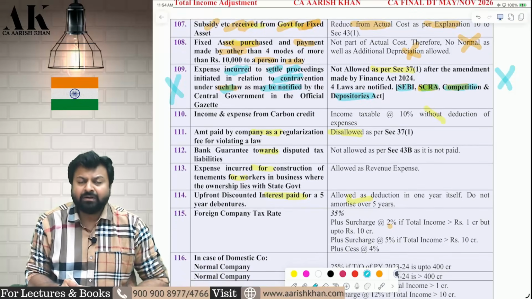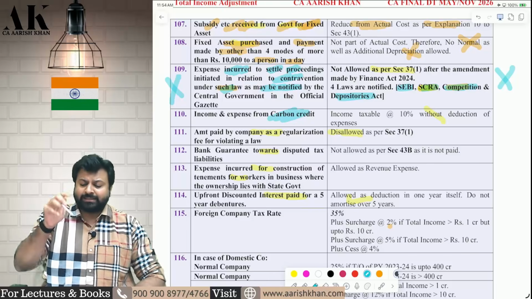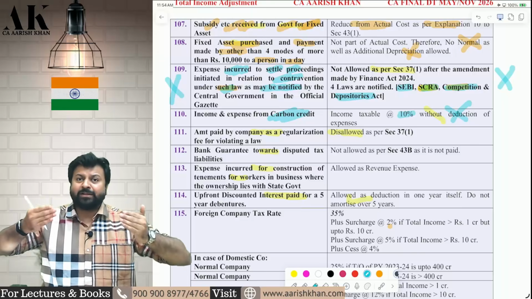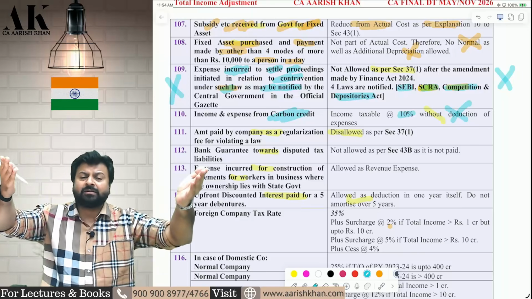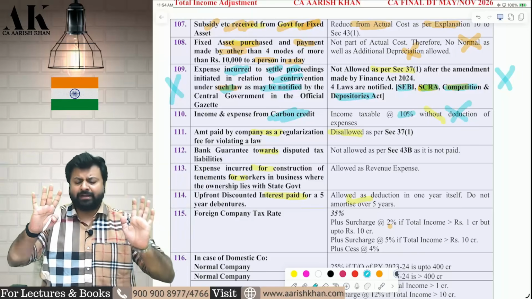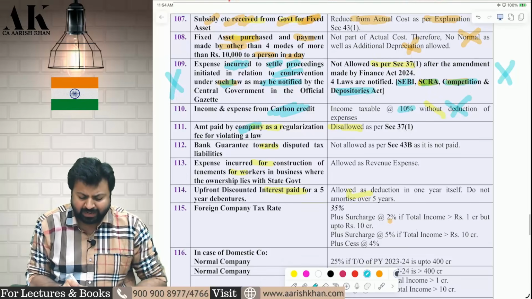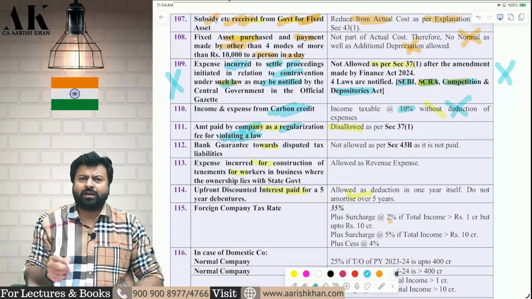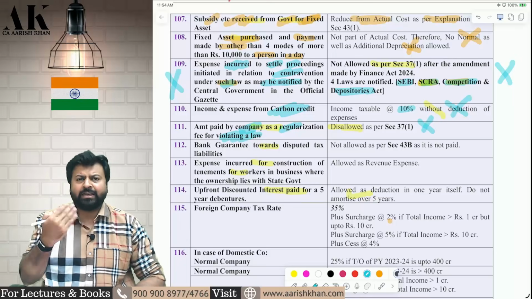Next one, income from transfer of carbon credit. If you are transferring a carbon credit, then that is taxable at 10% without deduction of any expense. If there is any expense on transfer of carbon credit, add back that, and the income will be taxable at 10% directly. Next, if you pay any regularization fee for violating a law, that is disallowed because that is an illegal expense.